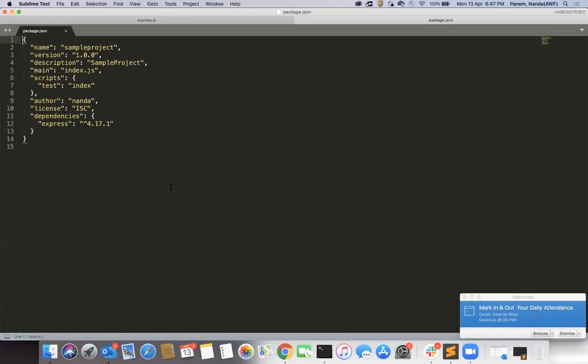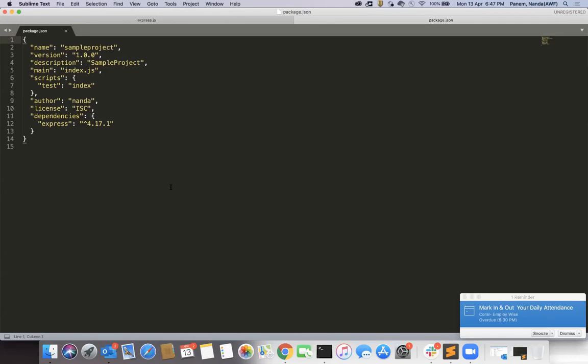At that time, Express.js got installed in the npm of node of your system itself. But here, Express.js will be downloaded to the node modules folder inside your project.